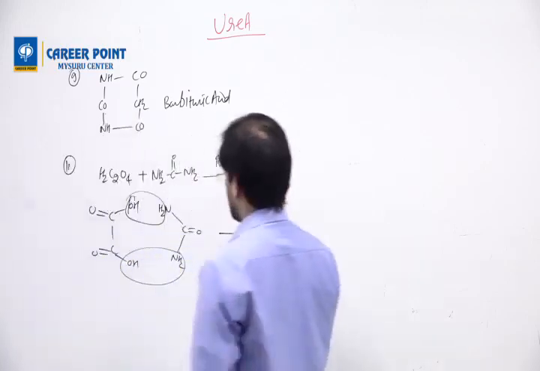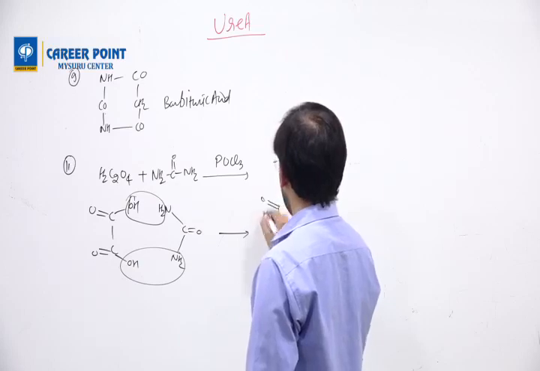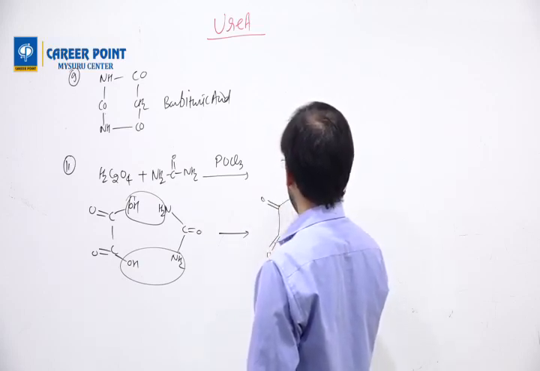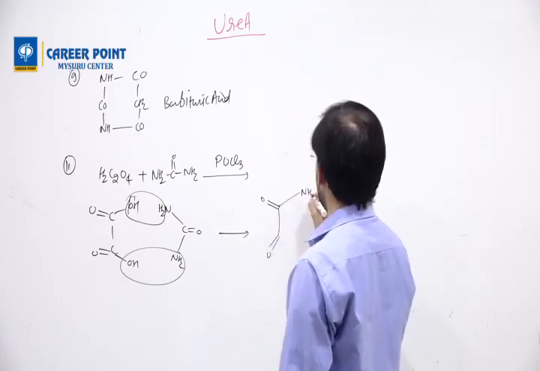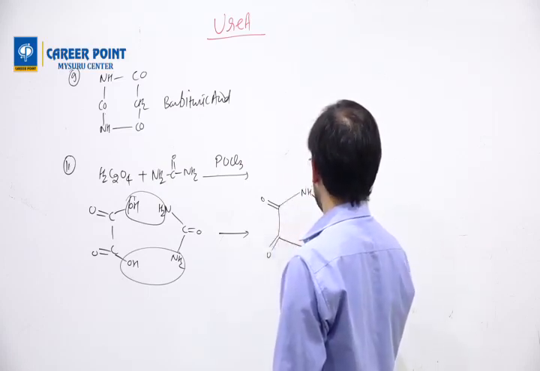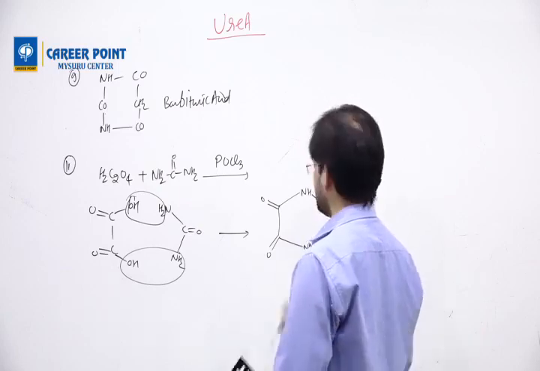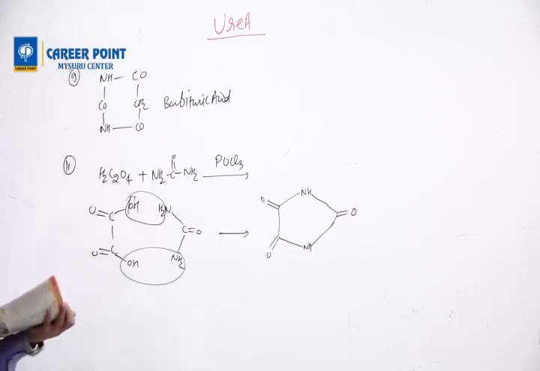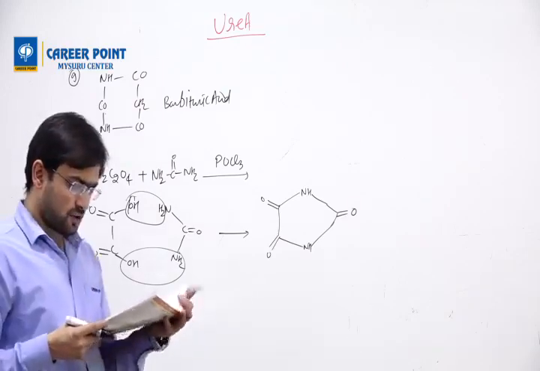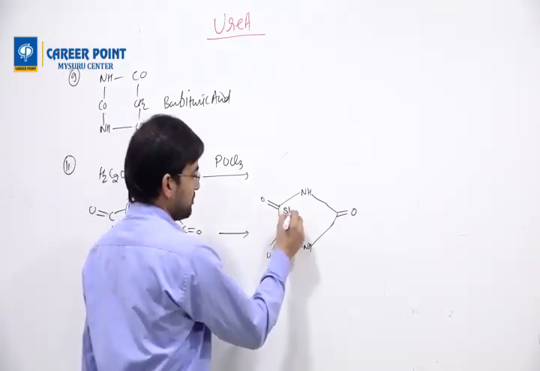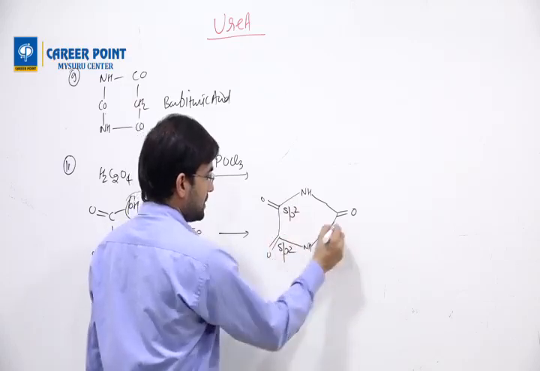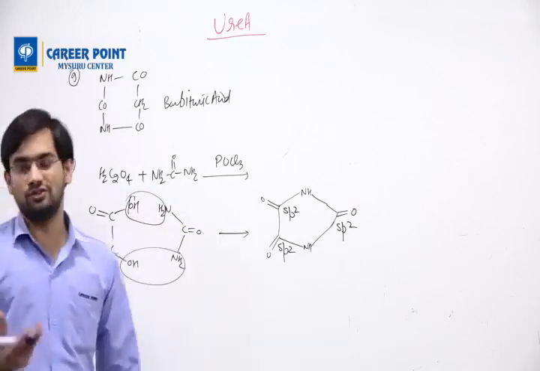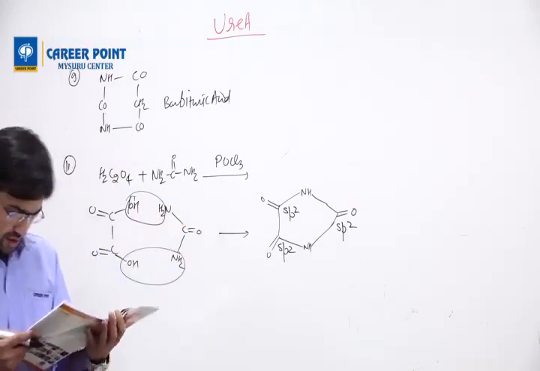Then we join together: C double bond O, C double bond O, then here you will get N and one H, NH. They are asking the number of sp2 hybridized carbon atoms. This is sp2, this is sp2, this is sp2. So we get a total of 3 carbons. That is question number 11.